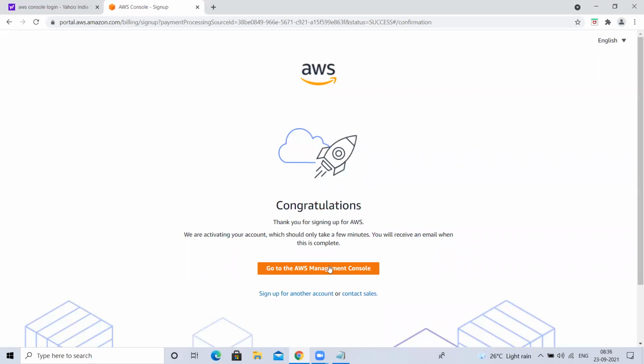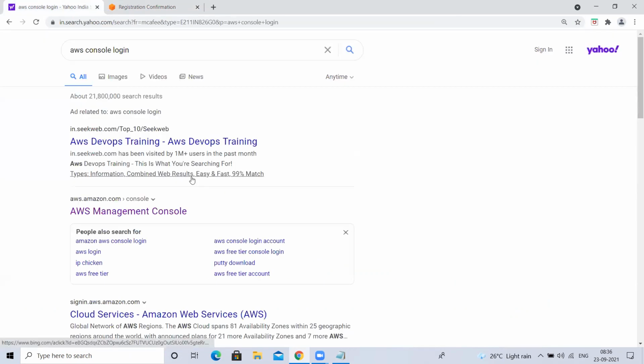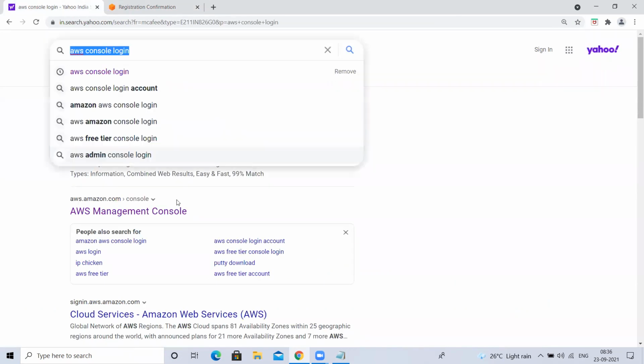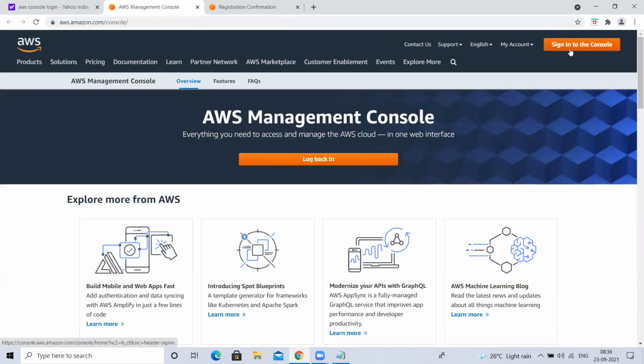Anyways, let me go and check whether our account is active or not. So I'm going to click on this. Go to the AWS Management Console. I'm going here. Anytime to log in to AWS, we can go to this console. Even at the starting of the class, I checked this, right? AWS console login. After going here, I clicked on sign in to the console. At that time, we went to create a new account, but now we have an account. So I can simply click on this, sign in to the console.